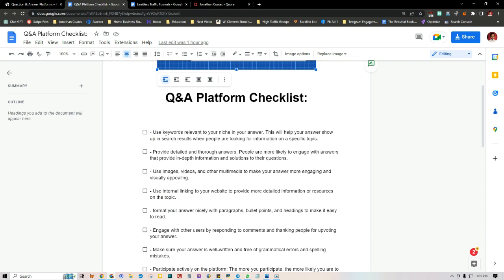So you want to use keywords that are relevant to your niche in your answers. Basically, making sure that you have long tail keywords or even short keywords that are all related and relevant, and stuff that people are searching for. This will help your answers show up in the search results when people are looking for information on a specific topic. You want to provide detailed and thorough answers.